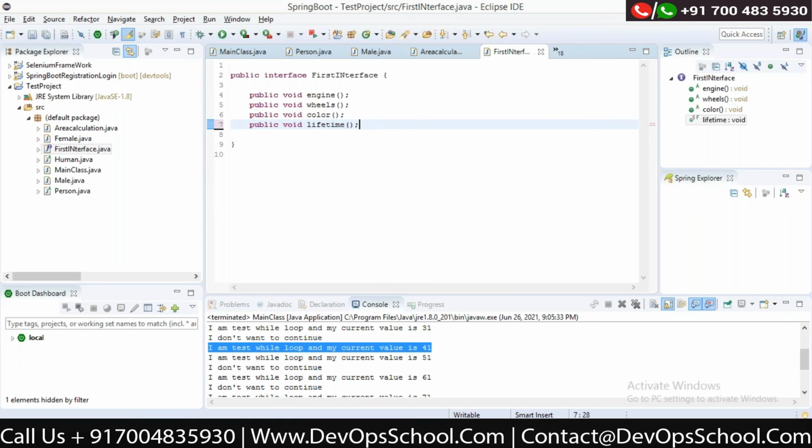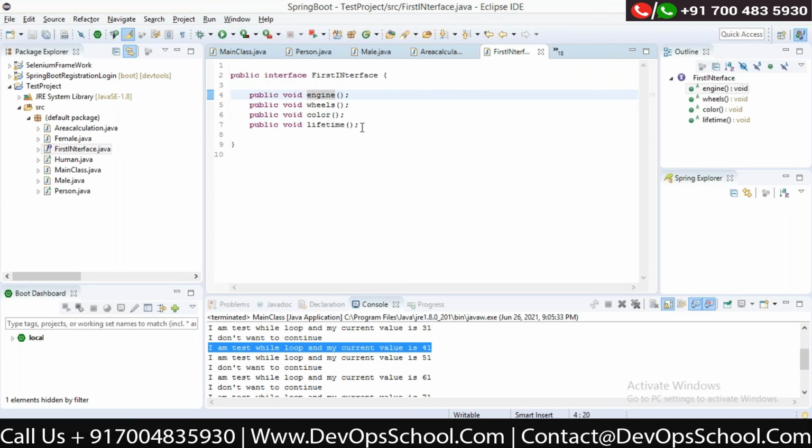Okay, so when we get the car from the manufacturer, there is a lifetime defined from their side. We are not using it. We use our cars or vehicles as per our needs, but there is a life for your car. You can't use it beyond that. Okay, so it's a lifetime.